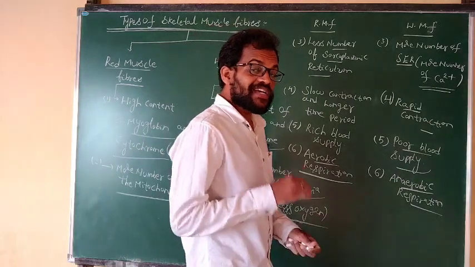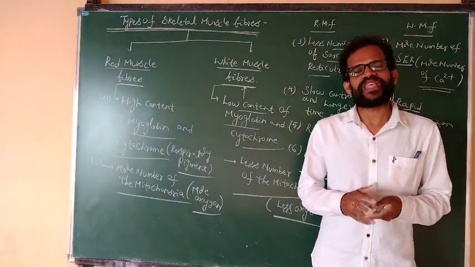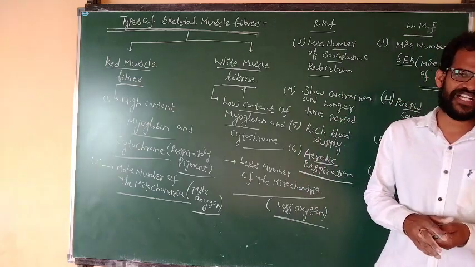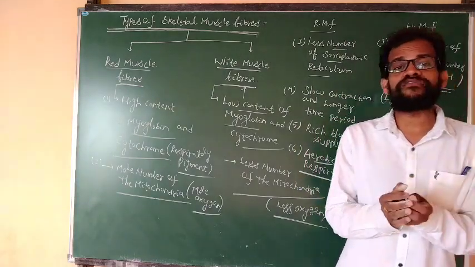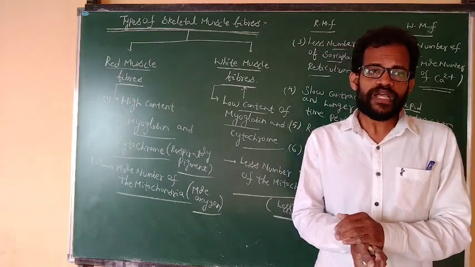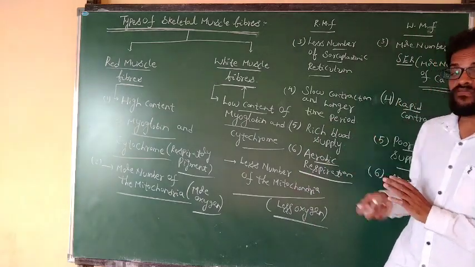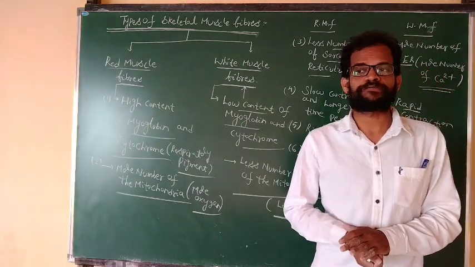Aerobic respiration means glucose is converted into ATP molecules in the presence of oxygen. In the absence of oxygen, the respiration that takes place is known as anaerobic respiration.